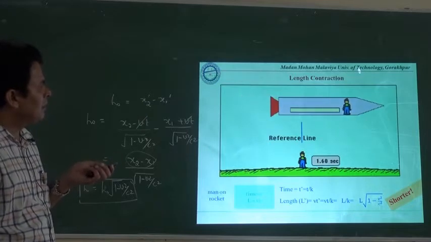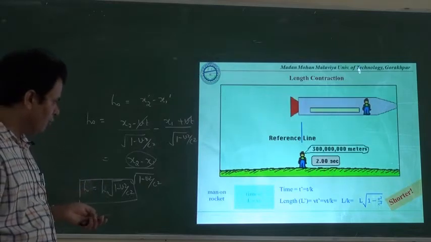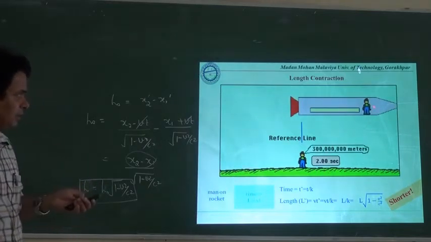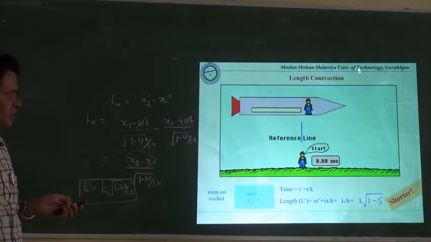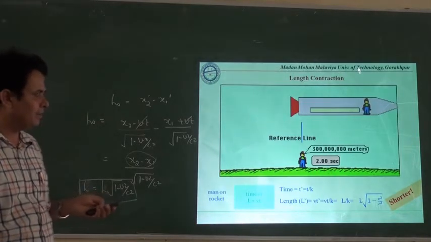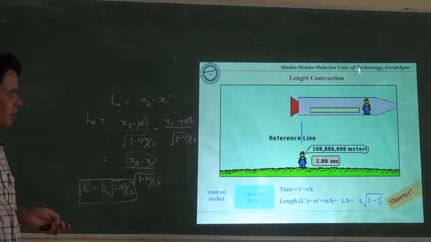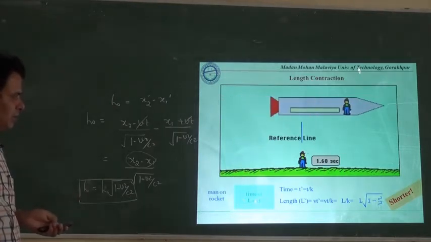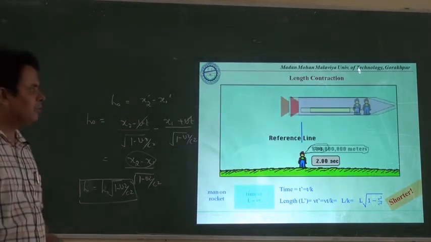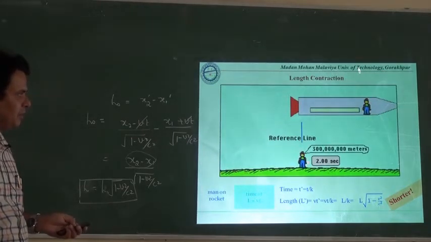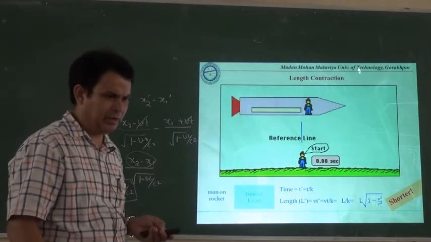For example, a rod is there in the moving frame of reference. The man who is in the rocket will estimate the length traversed in a particular time, which will be L is equal to v into T. If T is the time, in that time the length traversed is v, the velocity of the rocket, multiplied by T. Now if the observer here in the static frame of reference observes the same situation, then the time will be different for him.